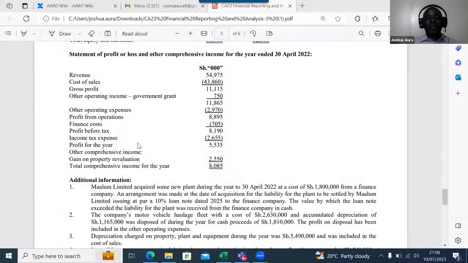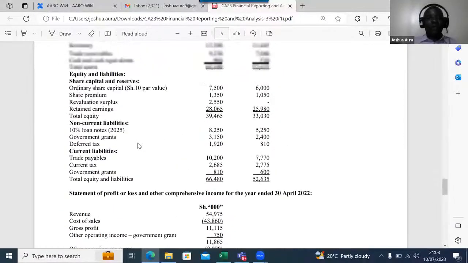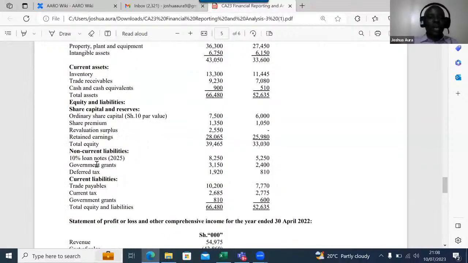So then how do we get these government grants? Very easy. What I'll do, ladies and gentlemen, I'll come here. First of all, I'll go to the changes in the balance sheet. So I can see here, I've got government grants under non-current liabilities and also under current liabilities. Not a problem at all. This is an easy thing.